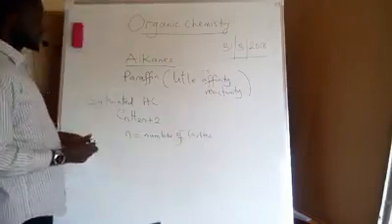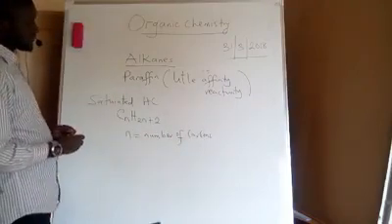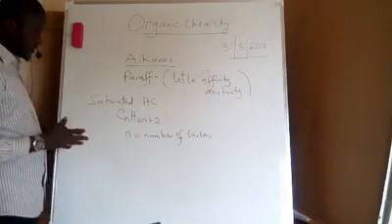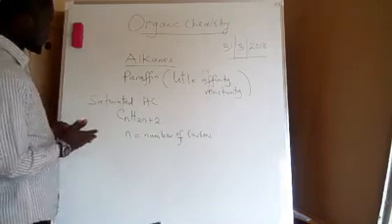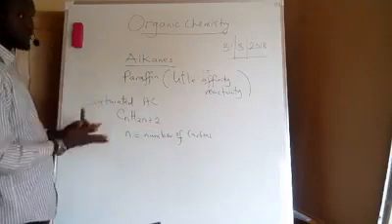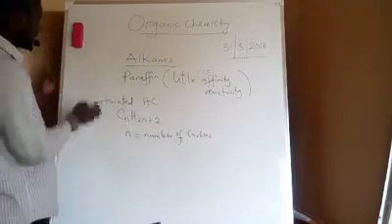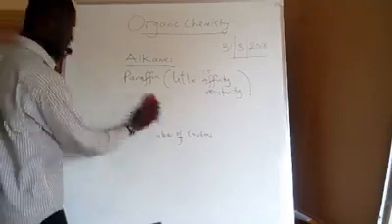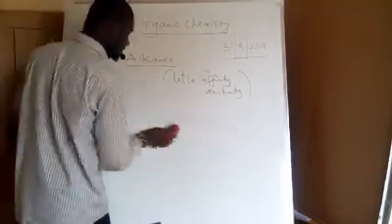We have what is called the alkane group or alkane family, where we can use this formula to derive the molecular formula of all members of the alkane. We call that group the alkane group or alkane family.